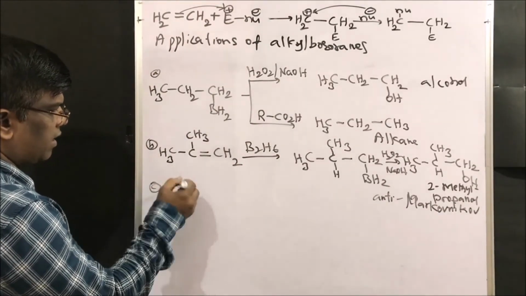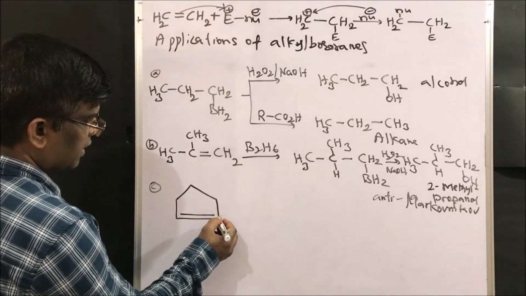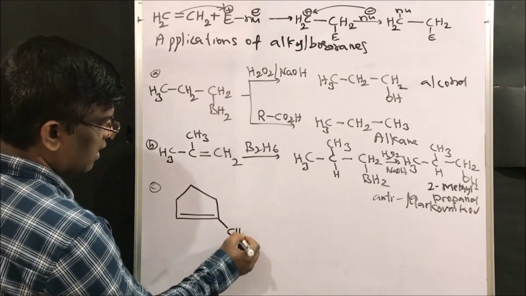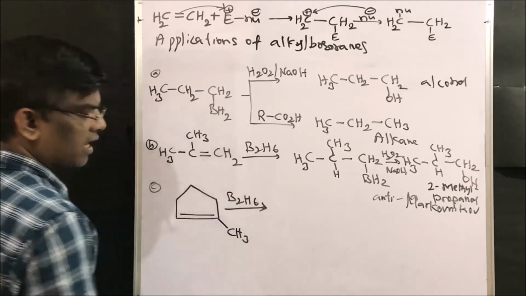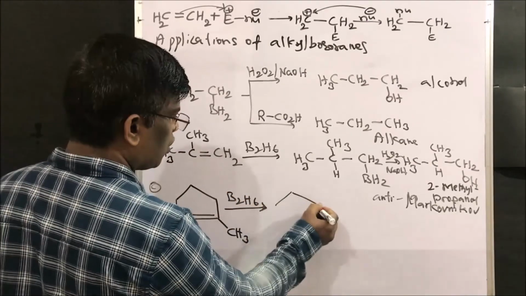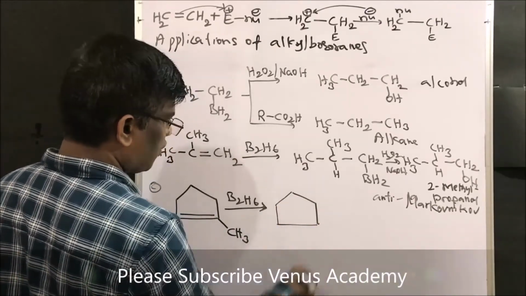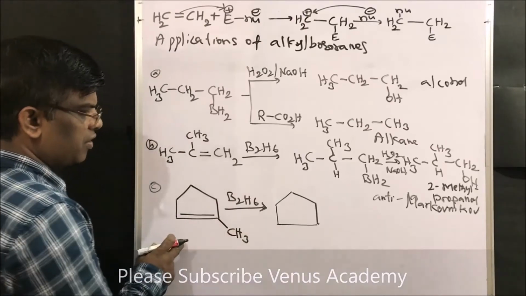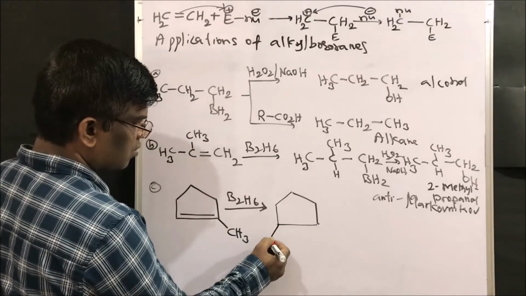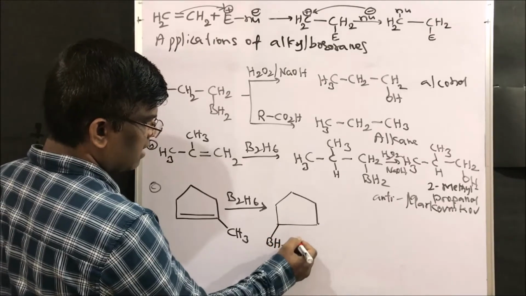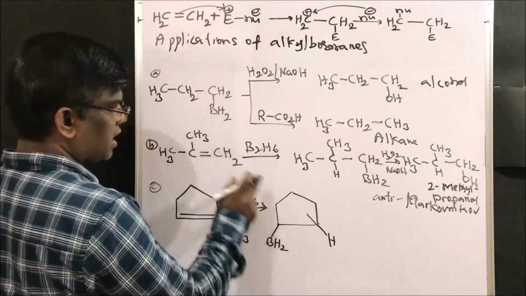Let us take one more example. If I take cyclopentene with a methyl group, CH3, and do the reaction with diborane B2H6, what am I going to get? An alkyl boryl compound. Which side is this BH2 going to add? This side, so BH2 will be added here. Since it is syn addition, hydrogen will be added on this side, so the methyl goes up.